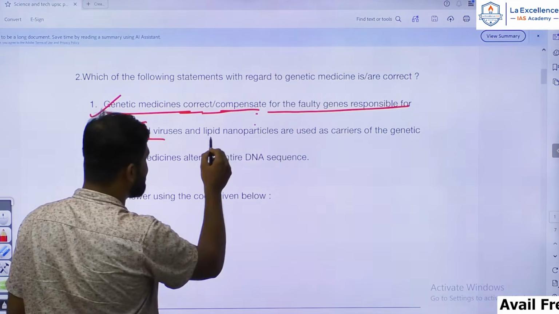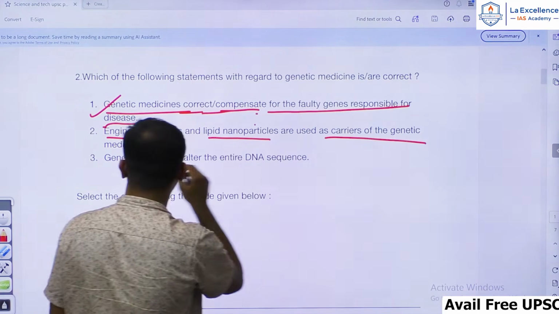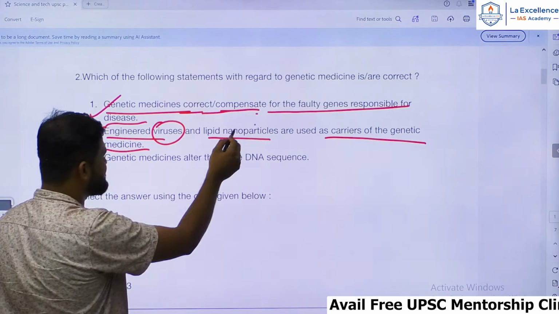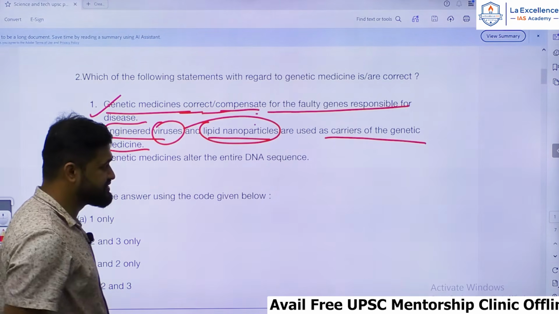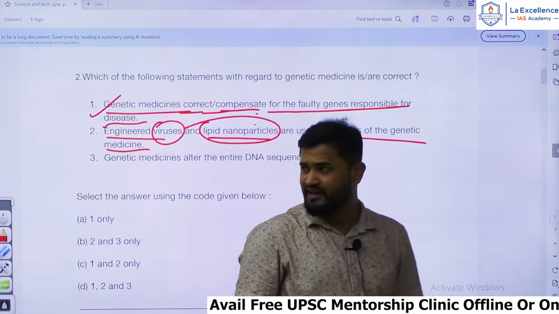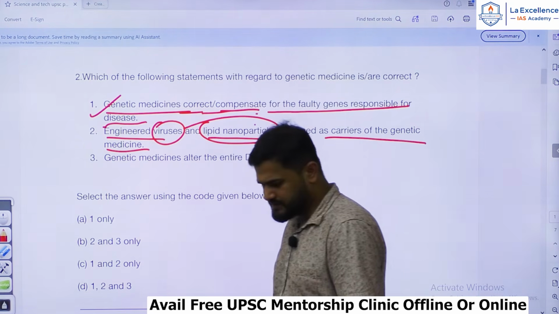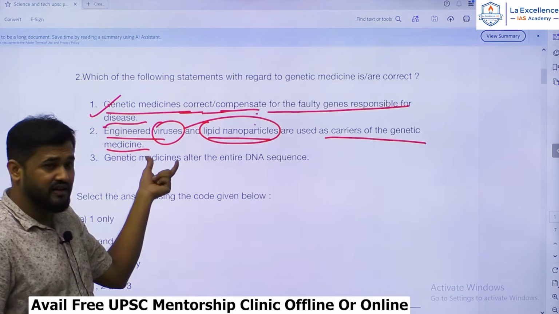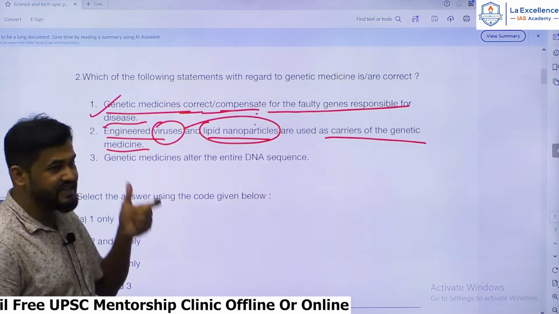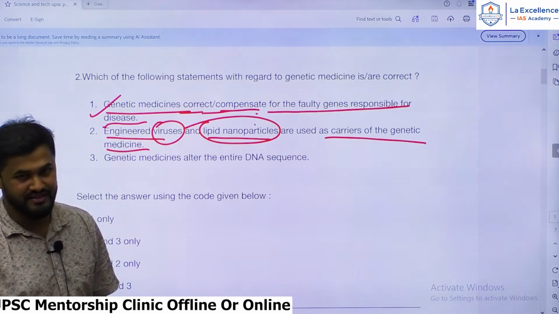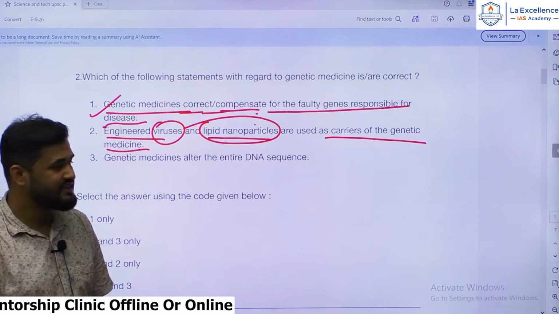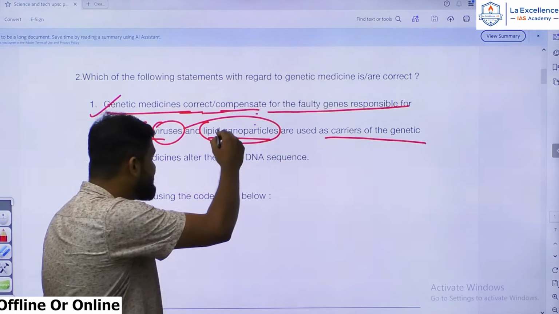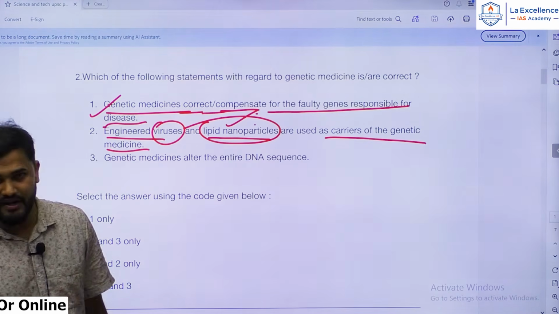Engineered viruses and lipid nanoparticles are used as carriers of the genetic medicine. Here many people might be confused, but the statement is correct. Reason being, mRNA vaccines are also part of genetic medicines. mRNA vaccines, especially those used during COVID-19, were delivered using lipid nanoparticles.